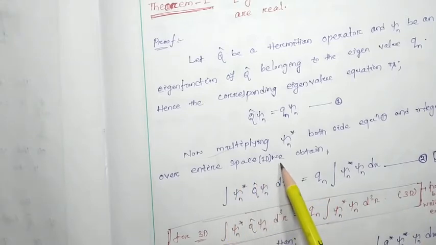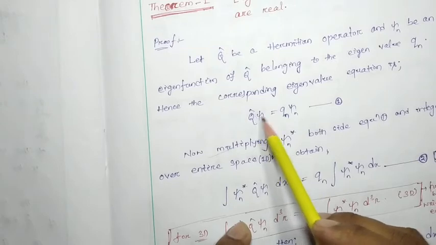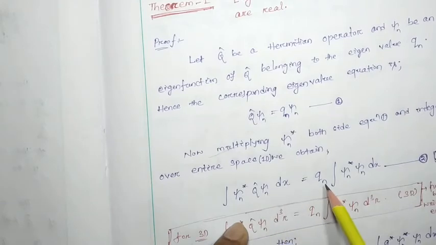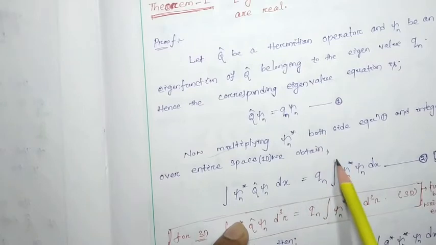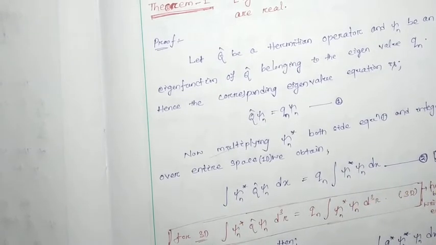We obtain the integral of psi n star q cap psi n dx. Here qn is a constant, so I take it outside the integration: qn times the integral of psi n star psi n dx. Let this be equation number 2.